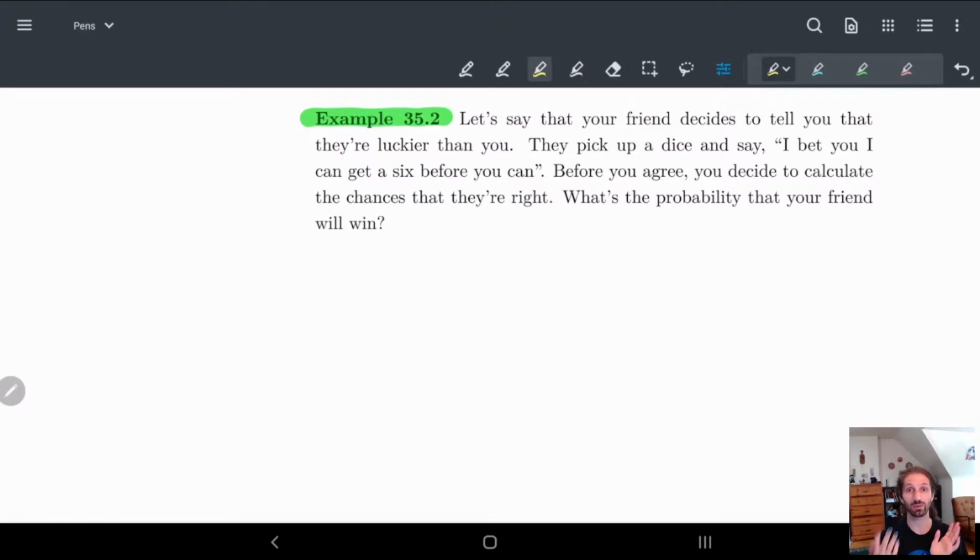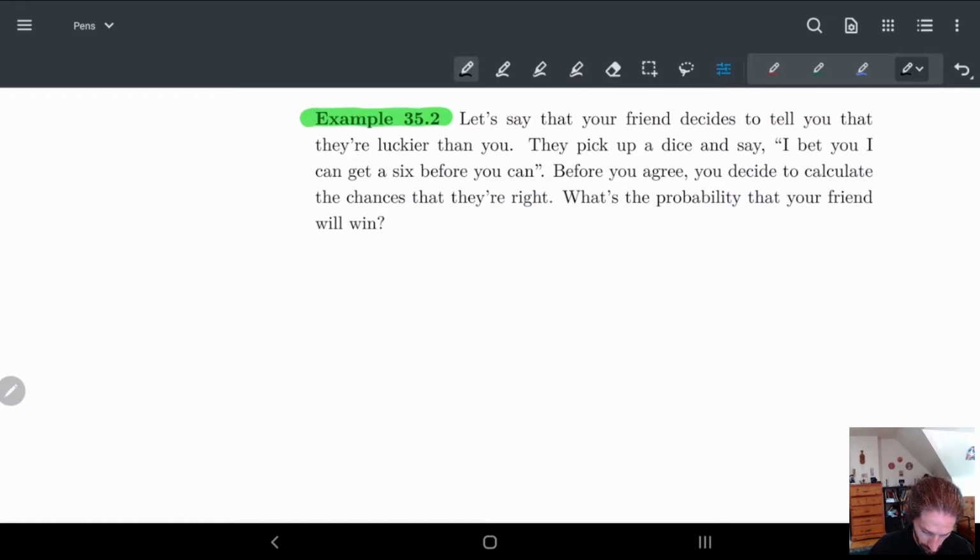Now, obviously, you've been doing this for a while. So before you actually agree to this, you're going to double check that your odds are pretty good. You want to make sure you have a good chance of winning, not that you're going to lose, right? You don't want to have them win and then be like, damn. So what's the probability that your friend is going to win? Let's dive into this a little more. We're basically asking when your friend is going to win and when you are going to win. So let's first calculate your friend. When is your friend going to win?